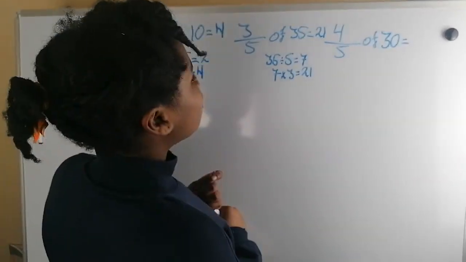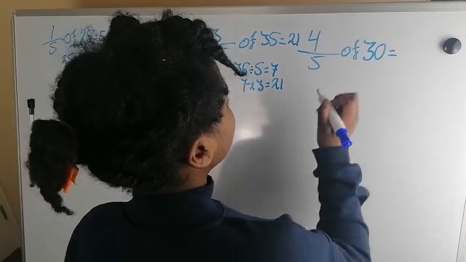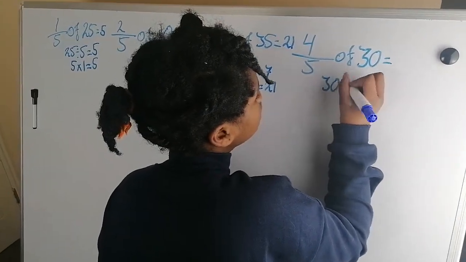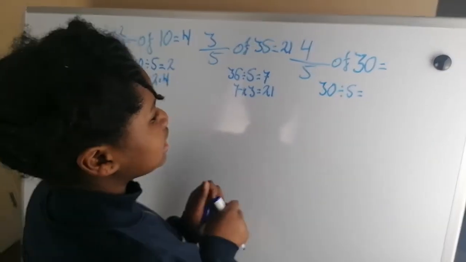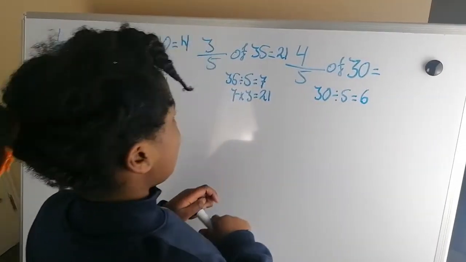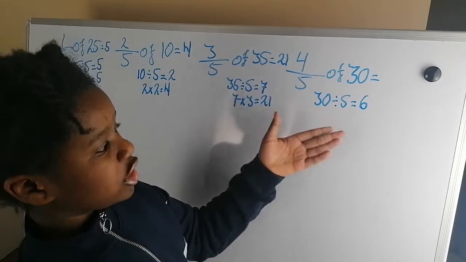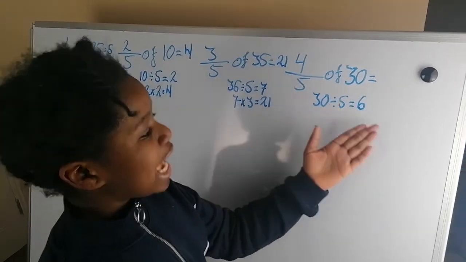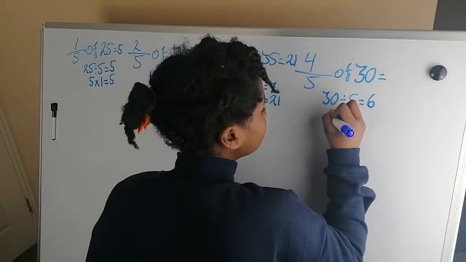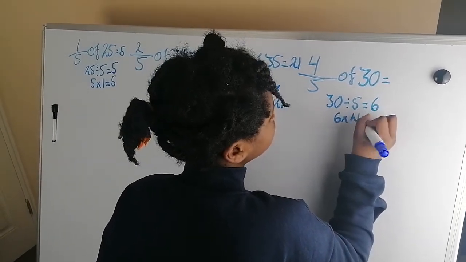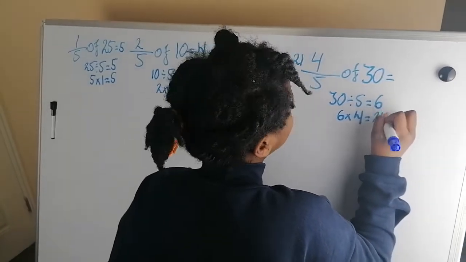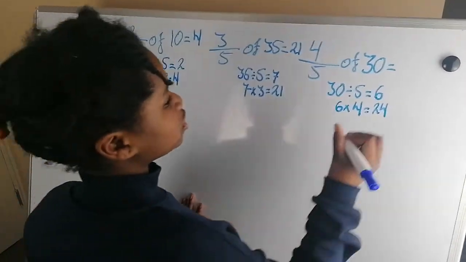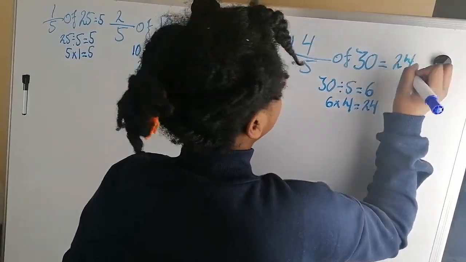Next one is 4/5 of 30. Again, like I said, we do 30 divided by 5. And 30 divided by 5 is 6. And then you do 6 times 4, because like we did for the other ones, we always do the answer times the numerator. And 6 times 4 equals 24. So 4/5 of 30 equals 24. Now we're going to move on.